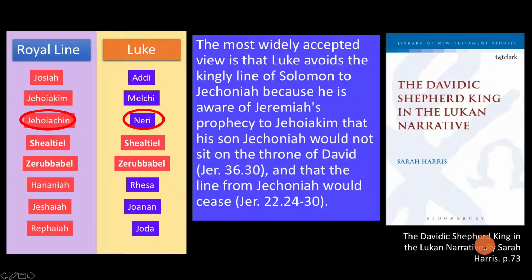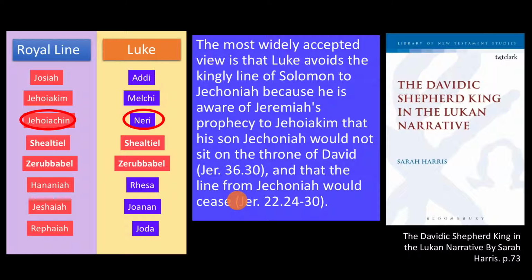For instance, Sarah Harris notes, "The most widely accepted view is that Luke avoids the kingly line of Solomon to Jeconiah because he is aware of Jeremiah's prophecy to Jehoiakim that his son Jeconiah would not sit on the throne of David, and that the line from Jeconiah would cease." So this is the favorite opinion of scholars.